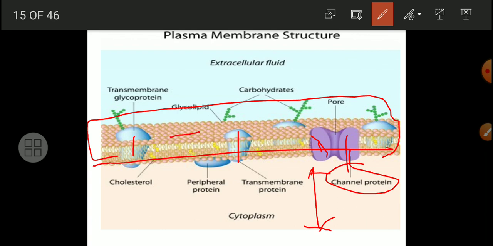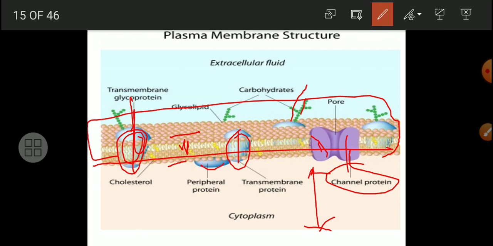This is the outer side polar end, and this is the inner side polar end. In between, the hydrophobic, non-polar ends of the phospholipids are there. These glycoproteins, so what happens is a glucose chain has been attached to the proteins. Glycoproteins are transmembrane structures. Carbohydrate molecules are attached to the proteins, that's why it is a glycoprotein. From one end to another end we will be able to find these protein structures.